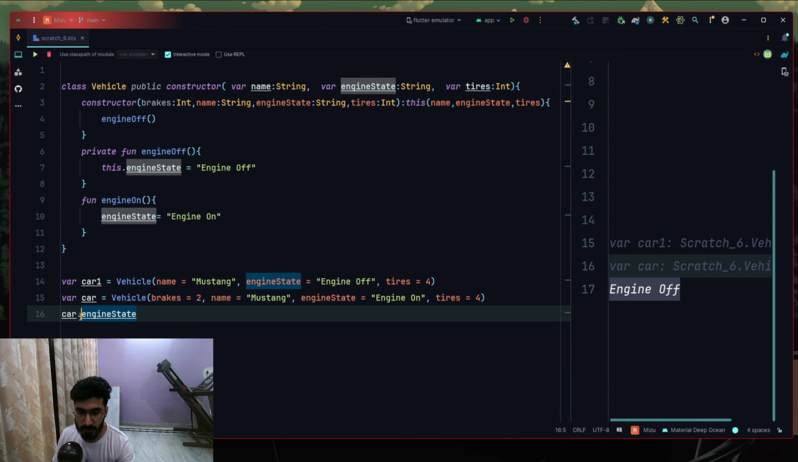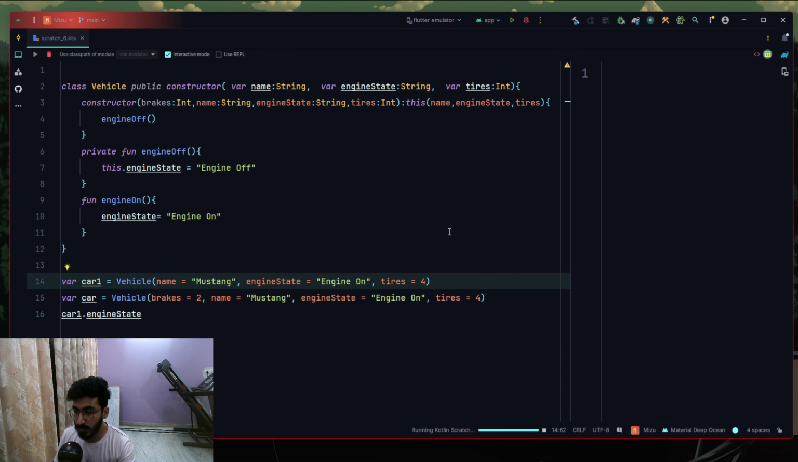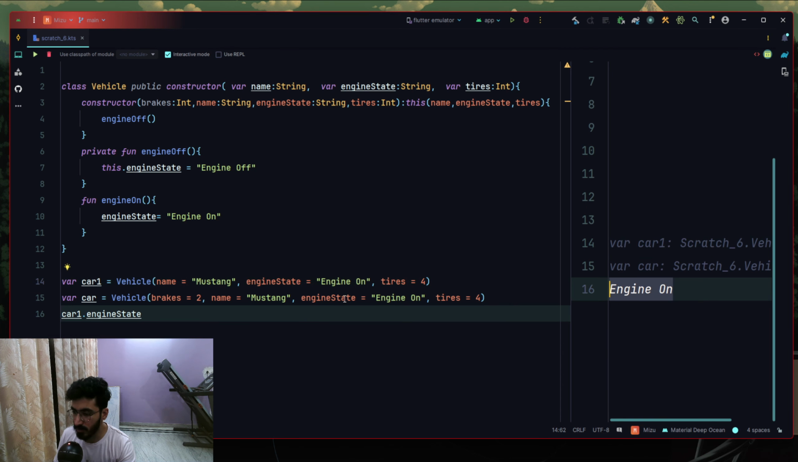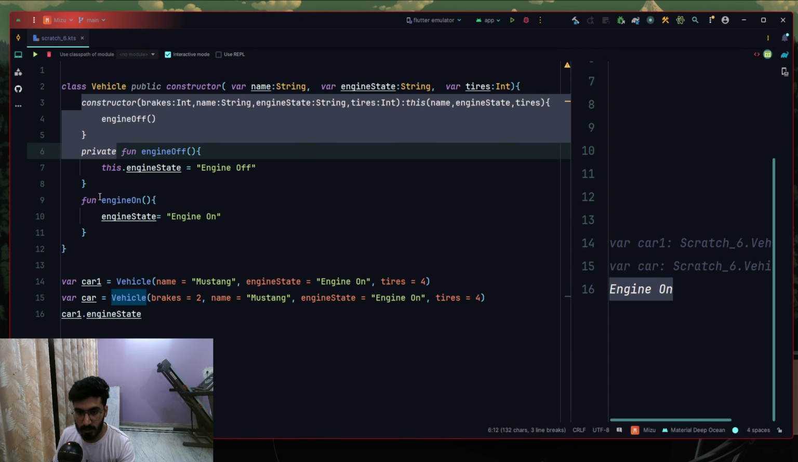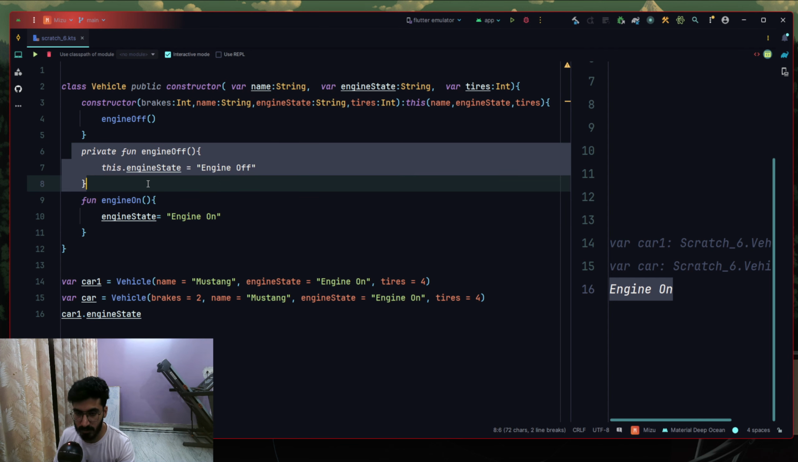Let's try to actually use car1 dot engine state, and it will say engine off. Let's try to change that to engine on, and it will say engine on, because car1 doesn't call this particular constructor. It will always call this primary constructor, and it isn't calling this engine or engine off functions by itself. Hopefully this makes the secondary constructor and the primary constructor much clearer.